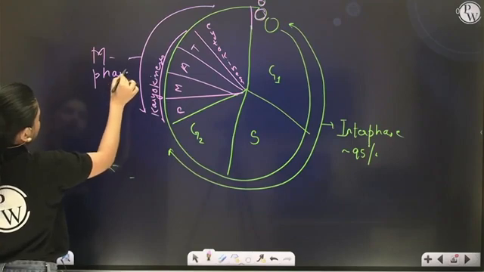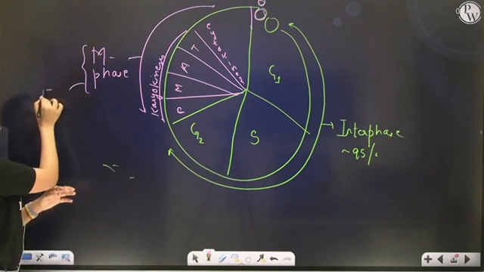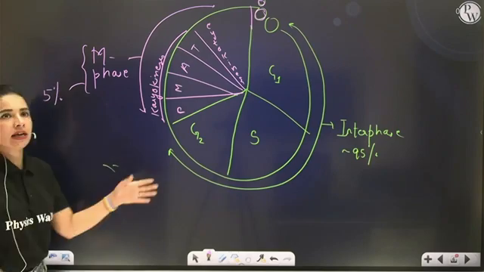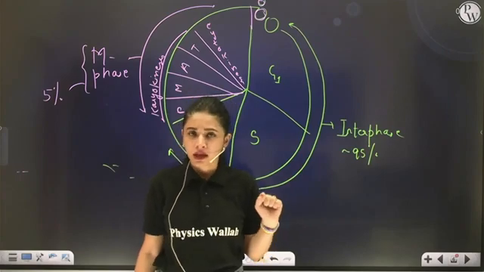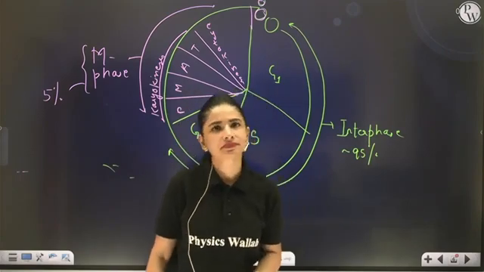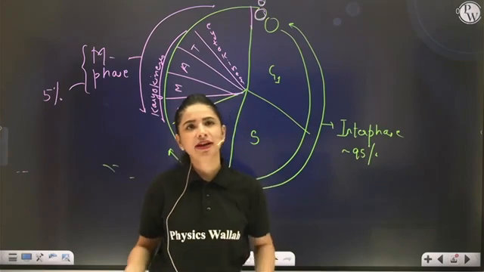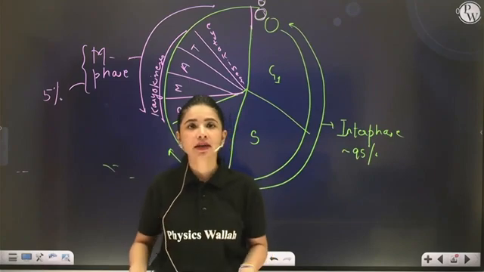Yes or no? Clear to everybody? Which takes only 5% of the total time. So this is how the cell cycle has to be depicted. Now my dear students, is the cell always dividing? No. Are my skin cells right now dividing? Maybe no. If not, then where are they present?